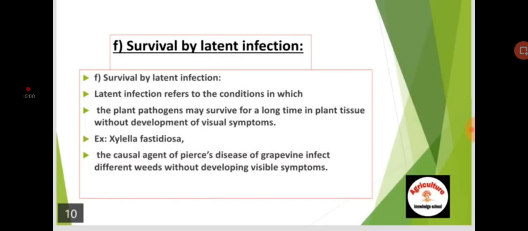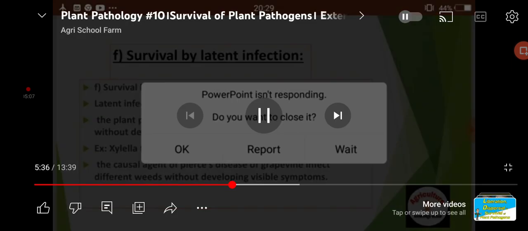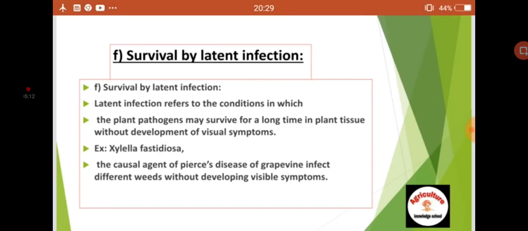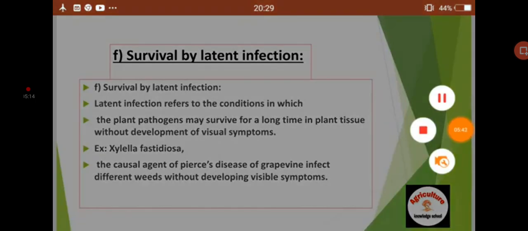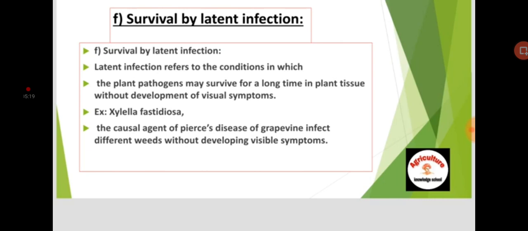So survival by latent infection. What is latent infection? It is infection that persists for a longer time in plant tissues without development of visual symptoms. For example, Xylella fastidiosa, the causal agent of Pierce's disease of grapevine, infects different hosts without developing visible symptoms.